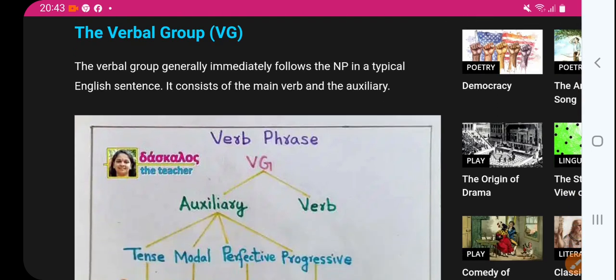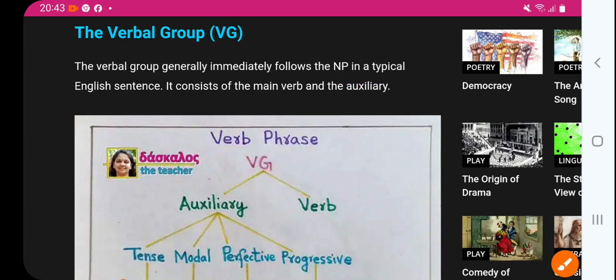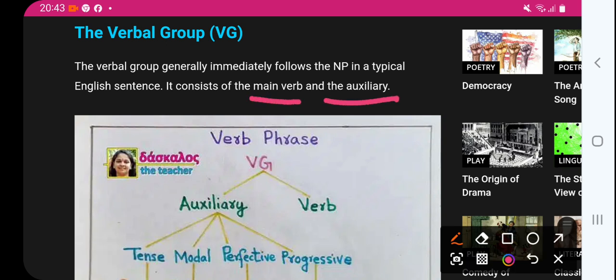Now verbal phrase, very important, VG or verbal group. The verbal group generally immediately follows the noun phrase in a typical English sentence. Very important. What is verbal group? It generally follows the noun phrase. In English, the verbal phrase consists of the main verb and auxiliary. Main verb and auxiliary. Example.